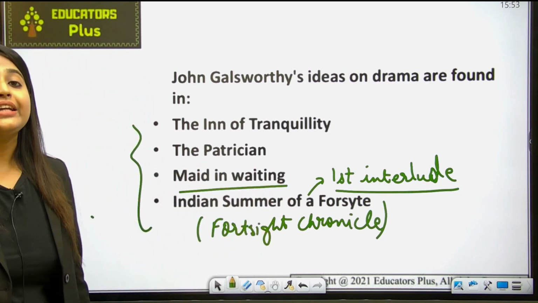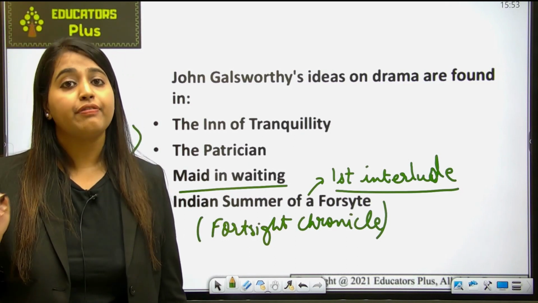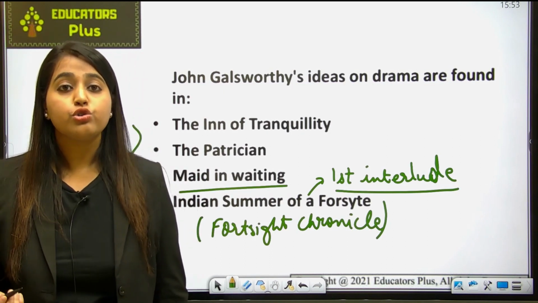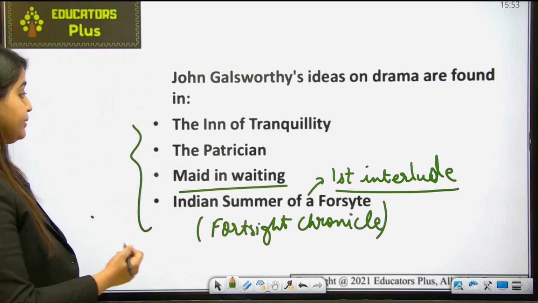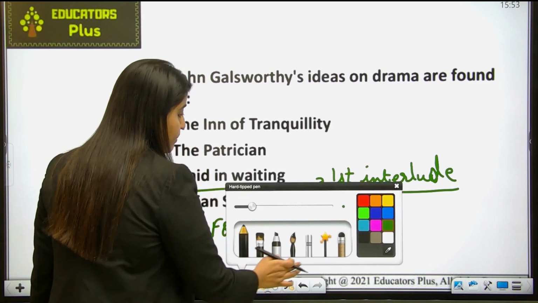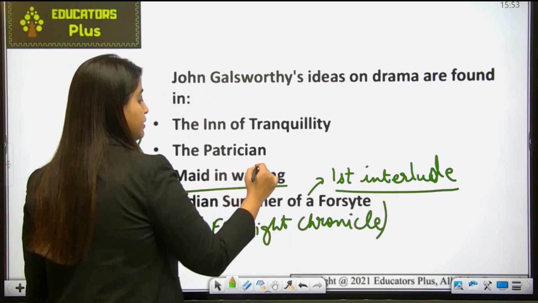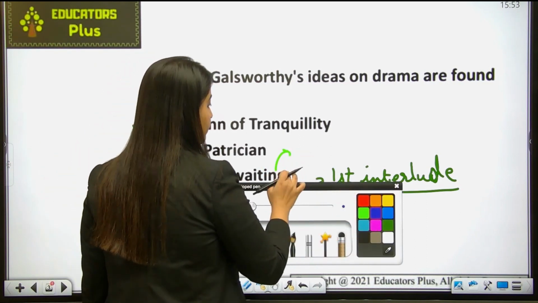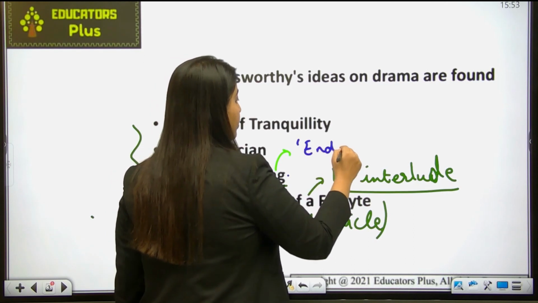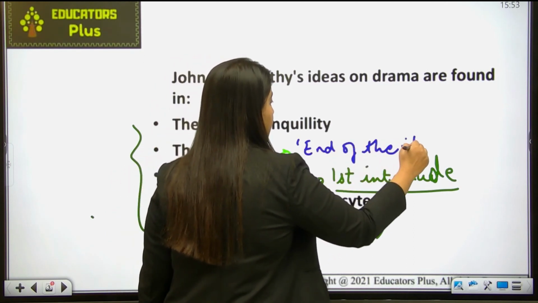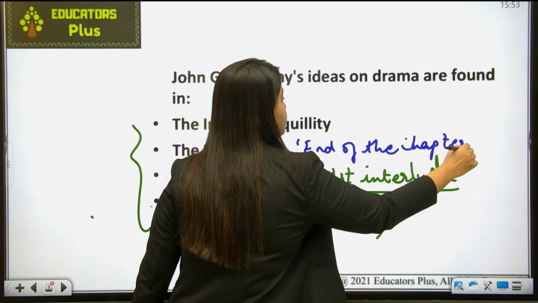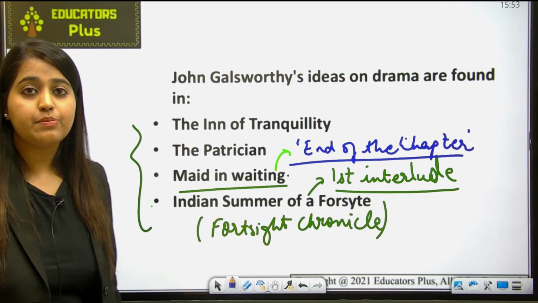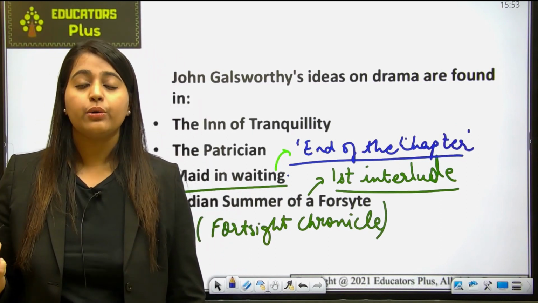Basically, Maid in Waiting is the first book in the final volume of the Forsyte Chronicles, which is also known as End of the Chapter. Please remember this point. Again, it's a very important point.